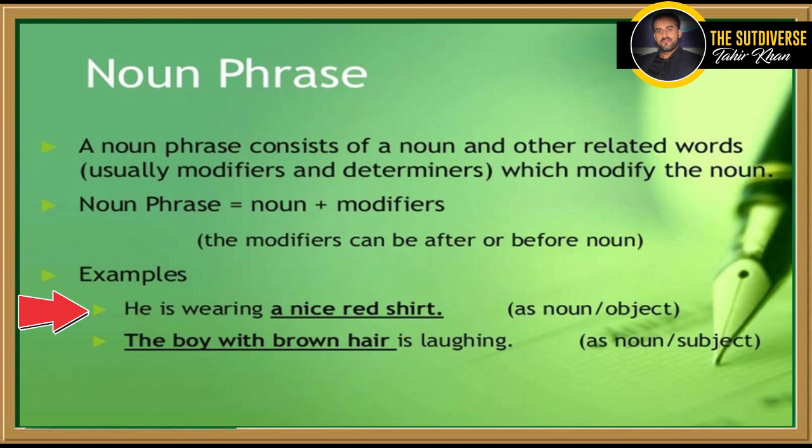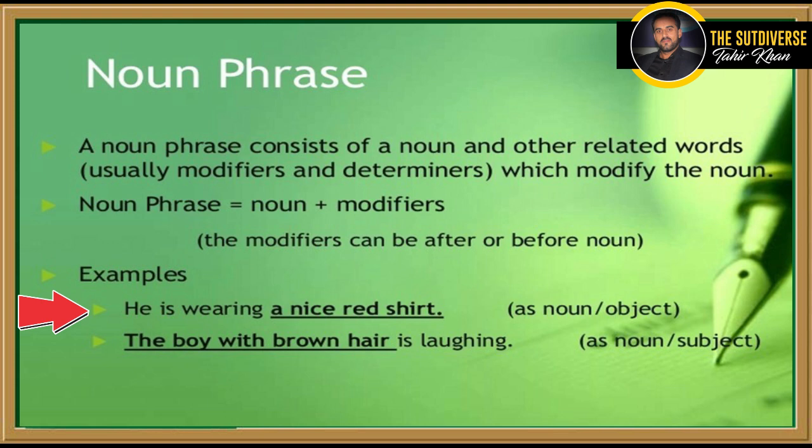This is a sentence. And in this sentence, a nice red shirt is actually a noun phrase, because in this phrase shirt is the head word, which is noun, and the other related words are modifiers and determiners. A is determiner, nice and red are adjectives which are modifying shirt. So the main focus is on a single word, which is noun. So we can say that this is a noun phrase.